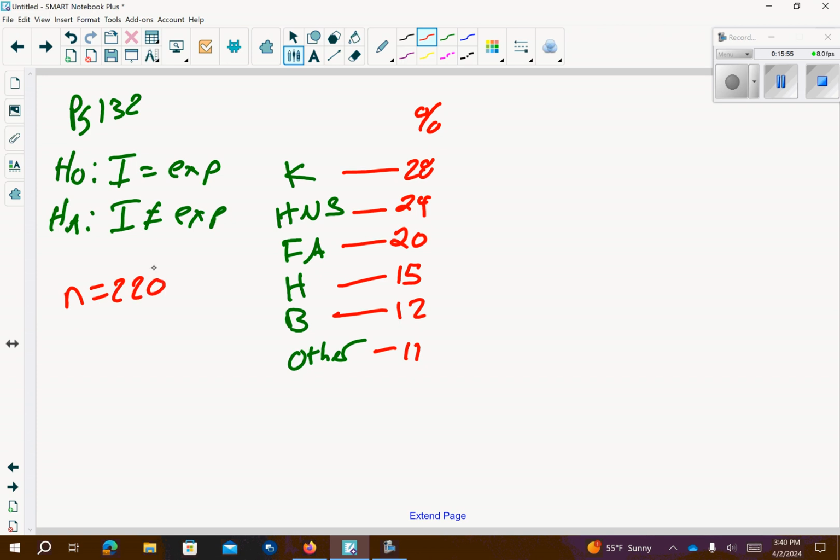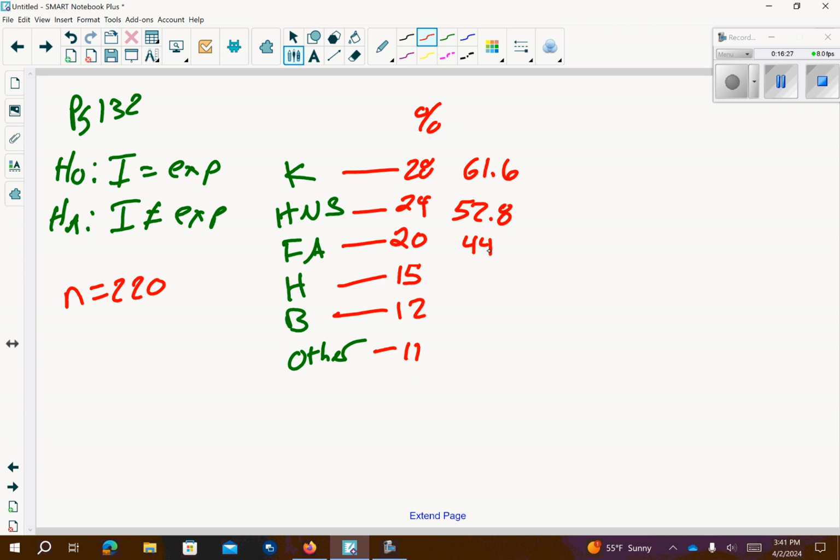So what we could do is find out, go 0.28 times 220. So this is 61.6 injuries here. We can go 0.24 times 220, so that's going to give me 52.8. And then I'm going to go 0.20 times 220, so this gives me 44.